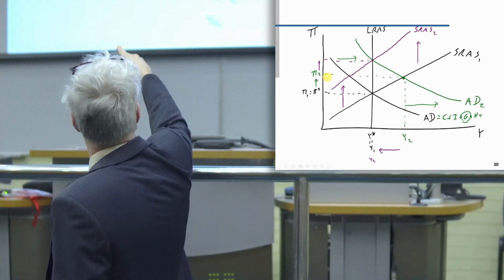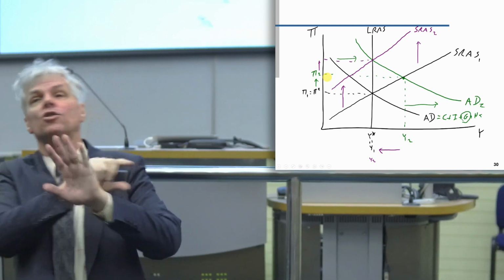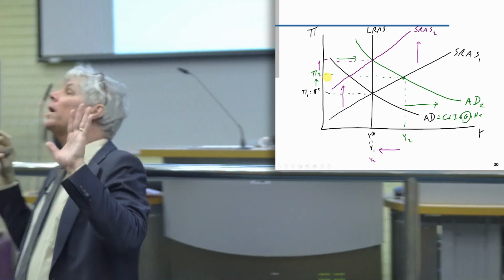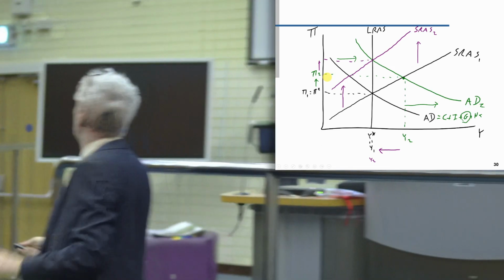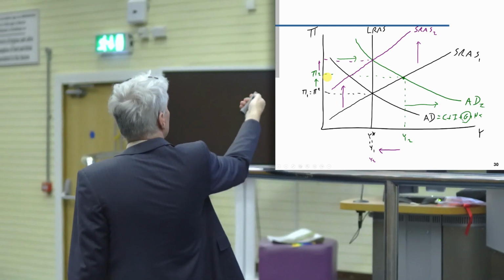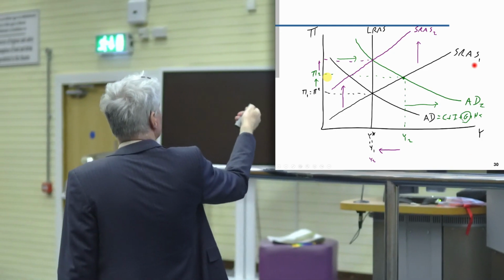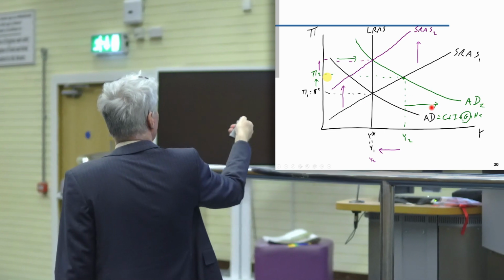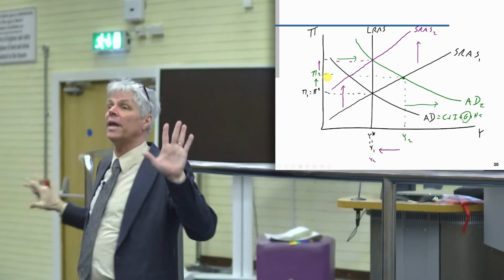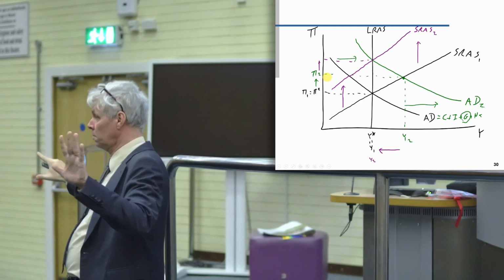You can see we got 1, 2, 3 lines on this graph. Just draw one. What is the story for that line? Why, for example, did we draw this aggregate demand this way? What's our story behind why aggregate demand is drawn that way? Just looking at aggregate demand, nothing else.